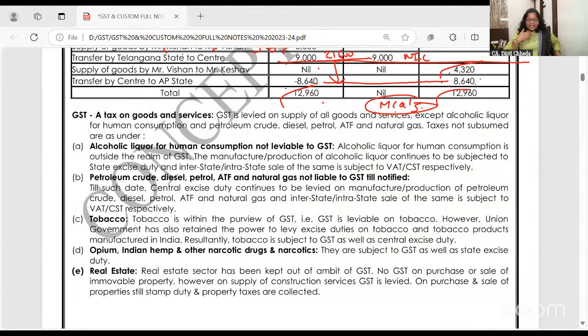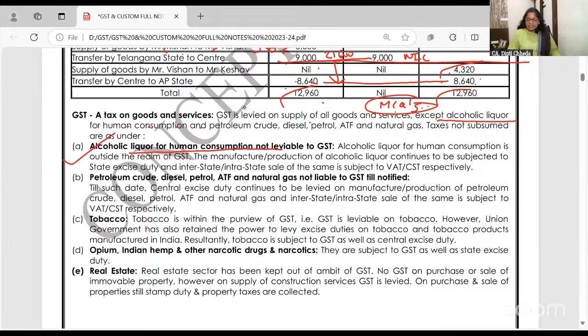So now to the next question for exam. What are the cases on which GST is not applied? Tax on goods. The GST is levied on supply of goods and services except what? Mark it, very, very important for MCQs. It's not applicable on alcoholic liquor for human consumption.